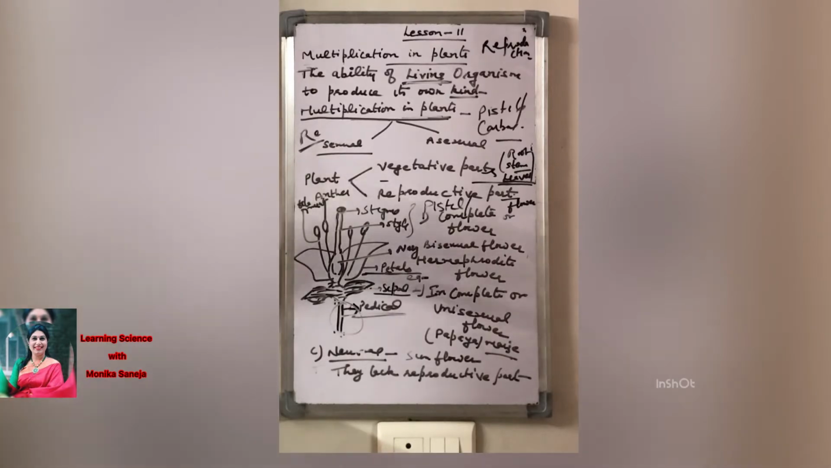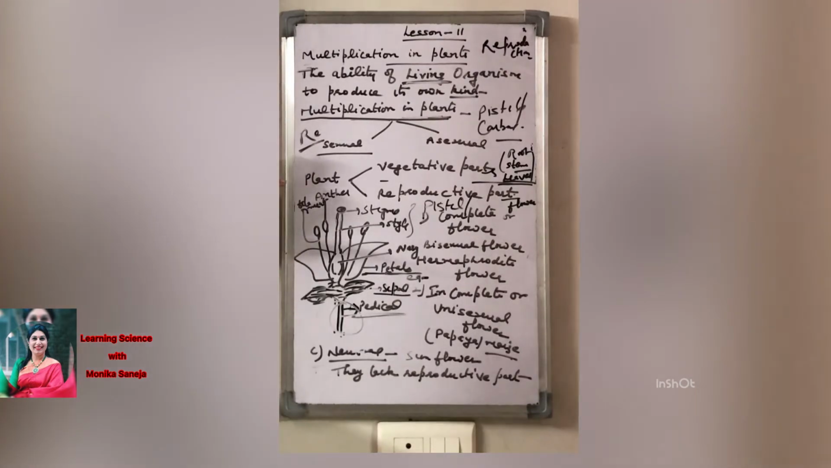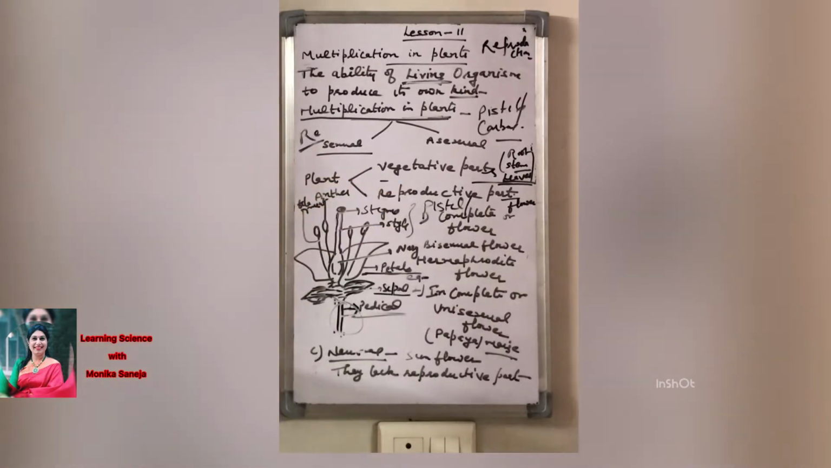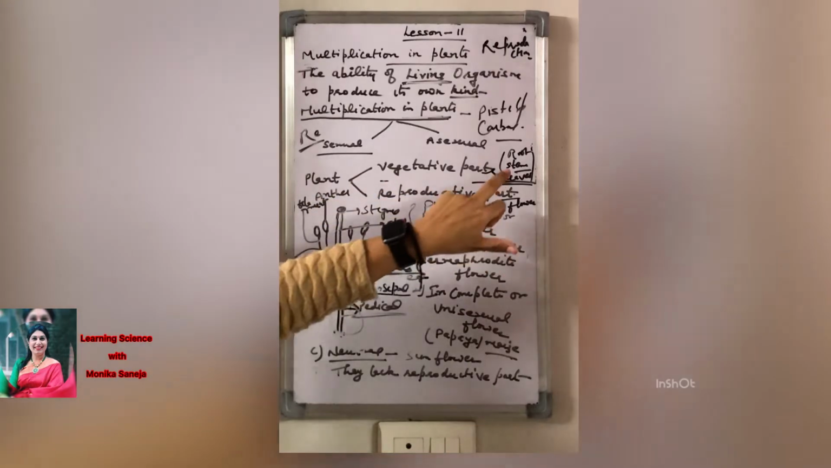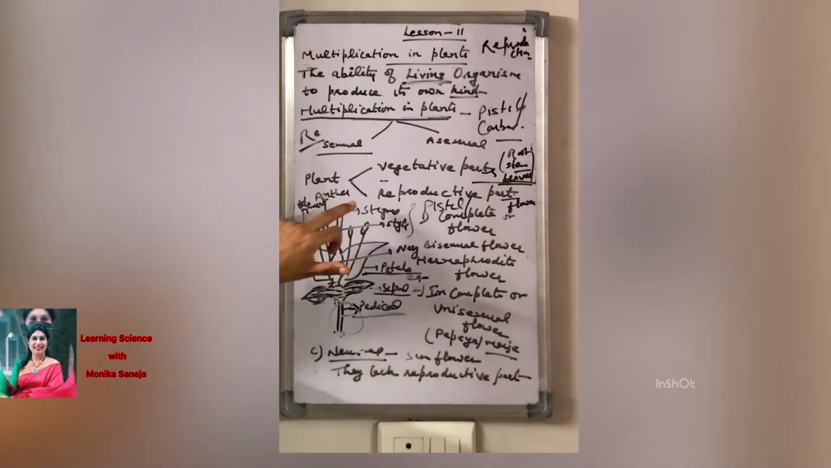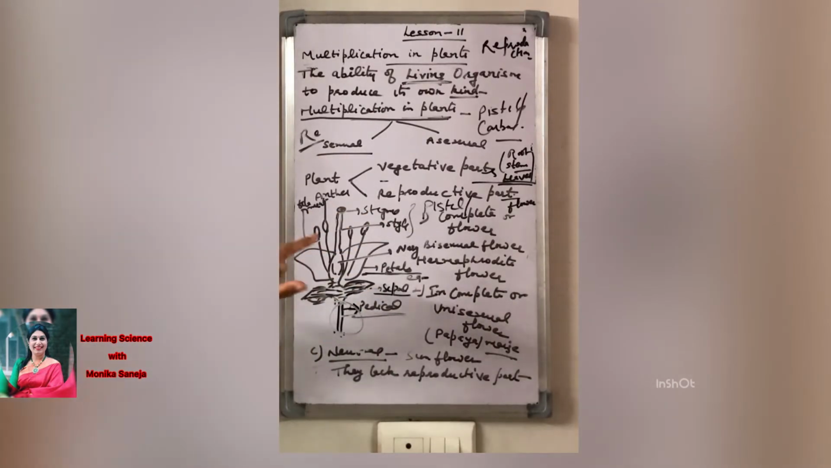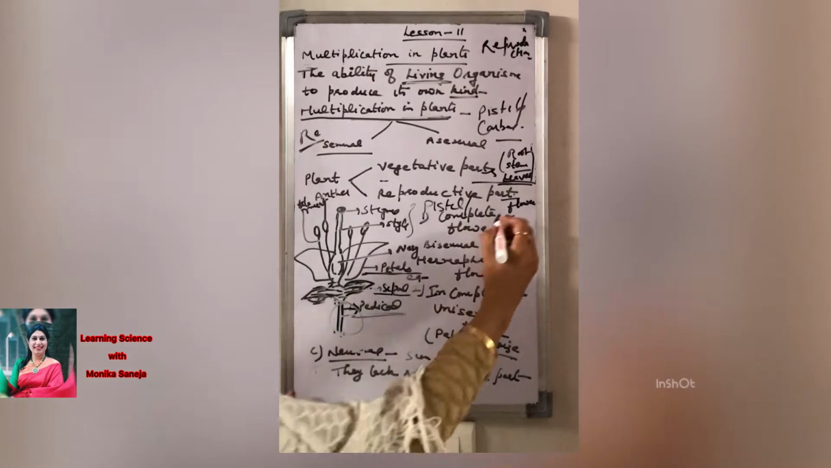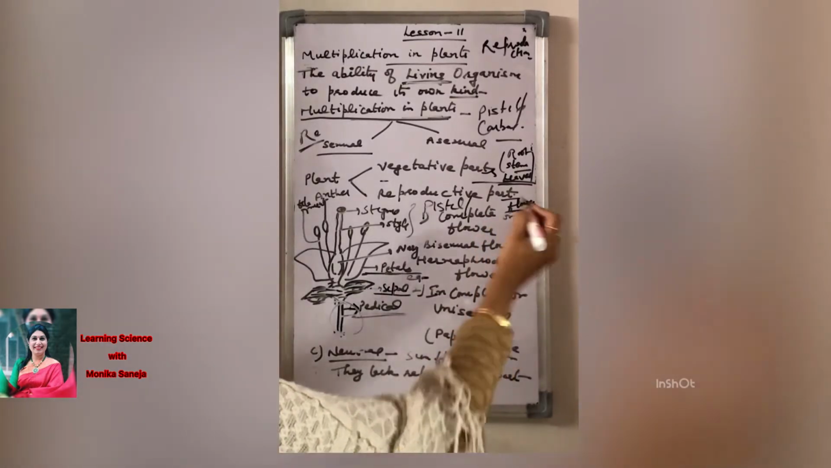the different parts of a plant. The plant consists of many parts. You have read in junior classes also that stem, root, leaves and flower are present. We have divided the plant parts into two types. One is the vegetative part and the other is the reproductive part. Vegetative parts are root, stem and leaves. And what is the reproductive part? The reproductive part of a plant is the flower. Flower is the reproductive part.